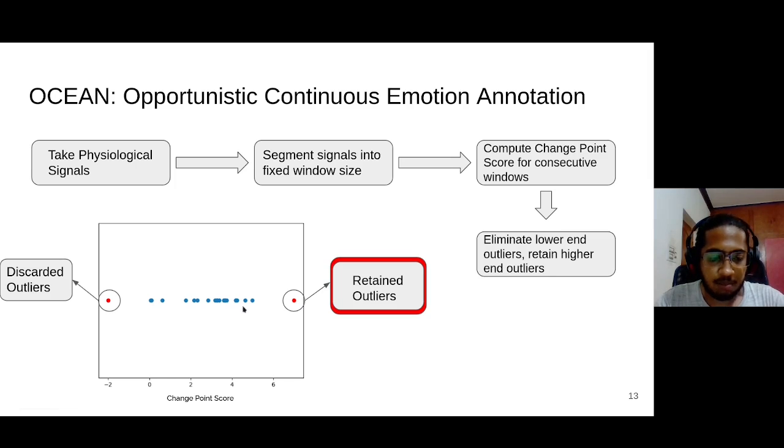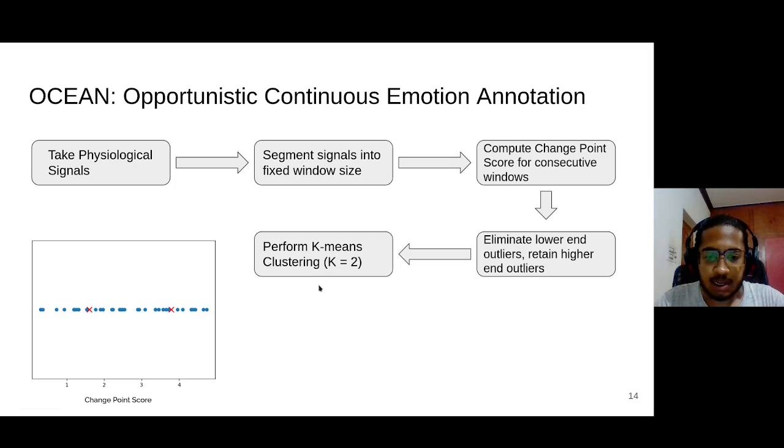Now, for the remaining points, we perform k-means clustering with k equal to 2. Why 2? Because we intuitively want to see the probing moments versus non-probing moments. And we choose the probing moments by choosing the centroid with the highest score.